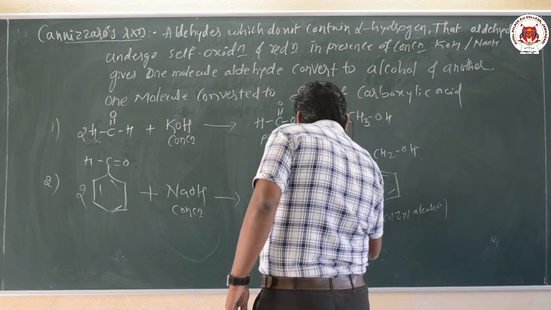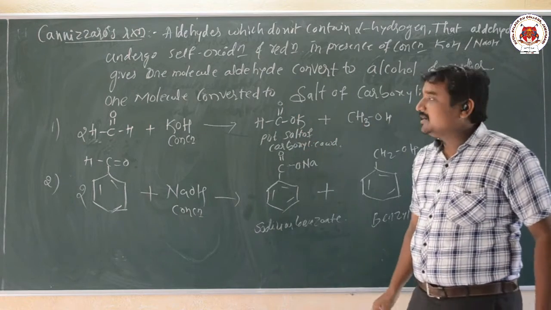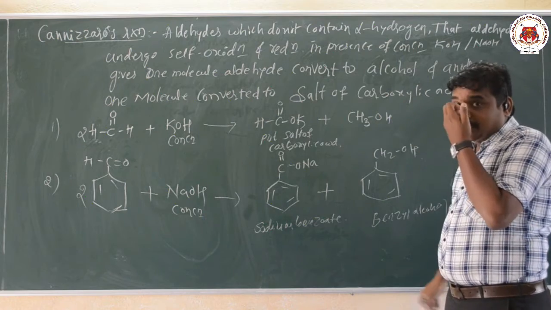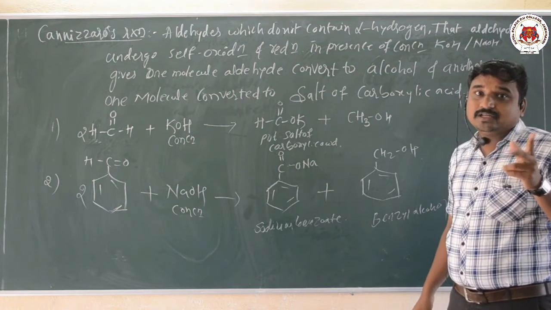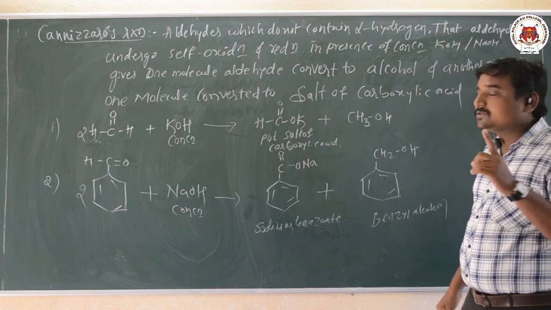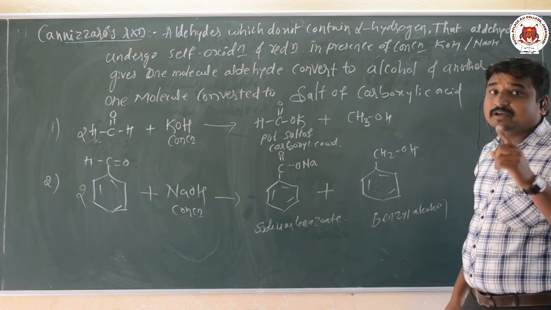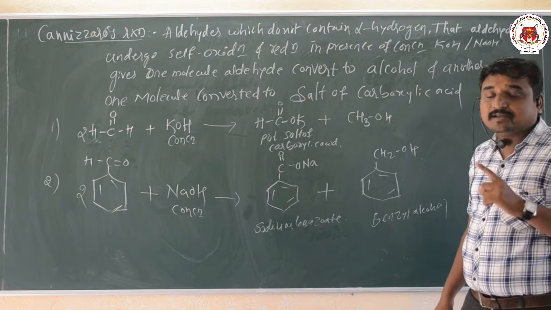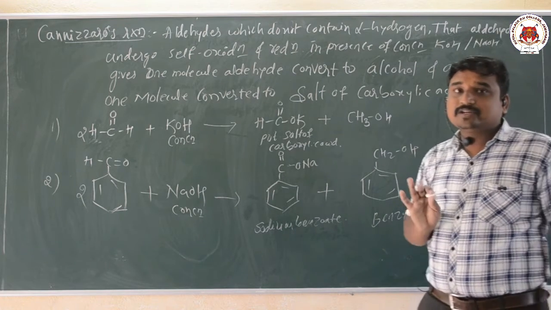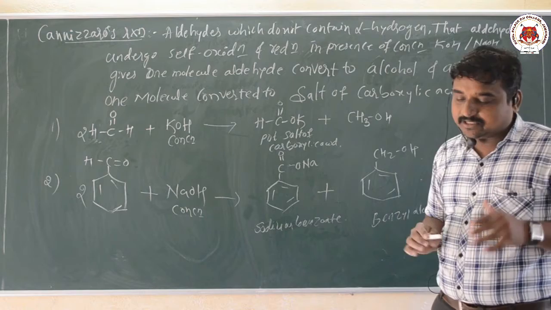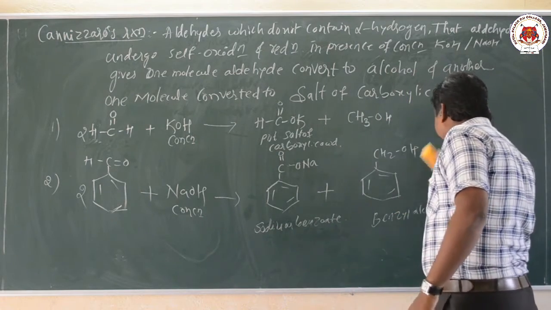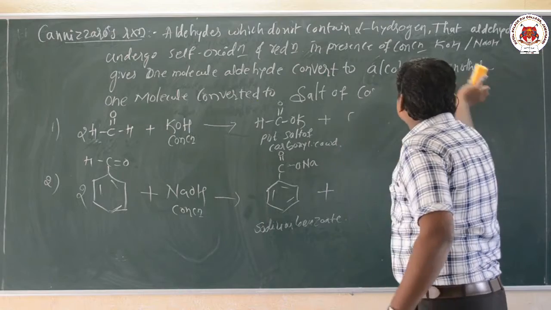So this is the Cannizzaro reaction. The aldehydes which do not contain alpha hydrogen undergo self oxidation and reduction. In the presence of concentrated NaOH or KOH, one molecule of aldehyde is converted into the salt of carboxylic acid, and another molecule is converted into the alcohol. It is a very important named reaction, the Cannizzaro reaction. Now I will move on to the electrophilic substitution reaction.